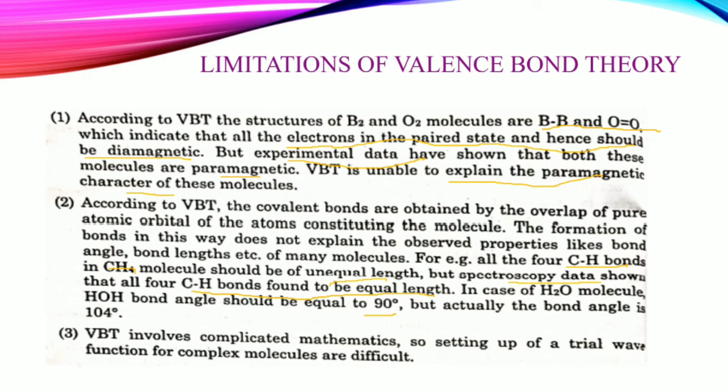That is, it does not explain observed properties such as the bond angle of this one and the bond angle of that one, right? Also, VBT involves complicated mathematics to set the trial wave function for complex molecules. The third one is not important, but you have to learn this one and this one, right? So these are the limitations of valence bond theory.